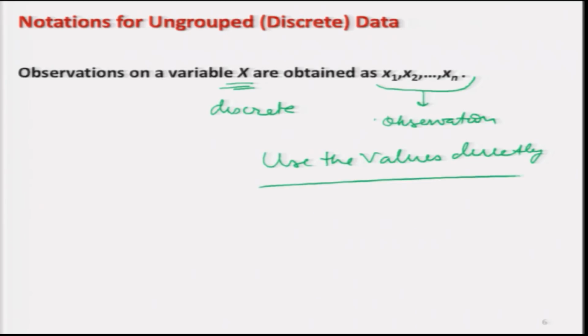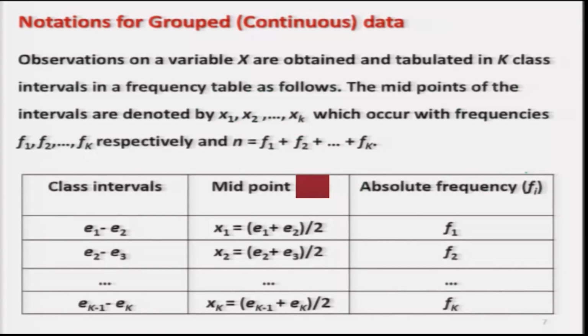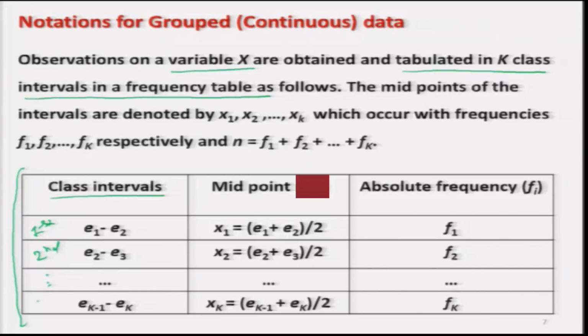Whereas, in case I have grouped data, suppose my variable here is x and I have got the observations which I have tabulated in k class intervals in the form of a frequency table like this. Here, I have made the observation in this class interval, say first class interval, second class interval, up to the kth class interval.